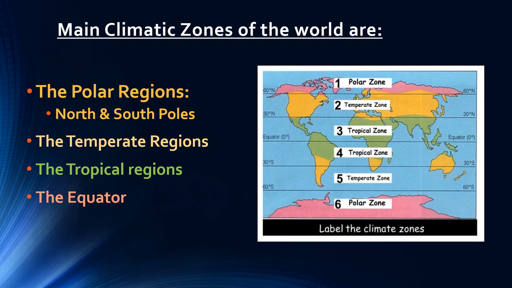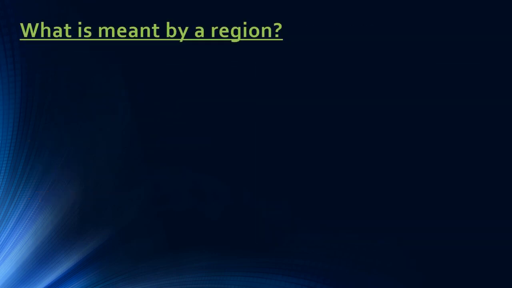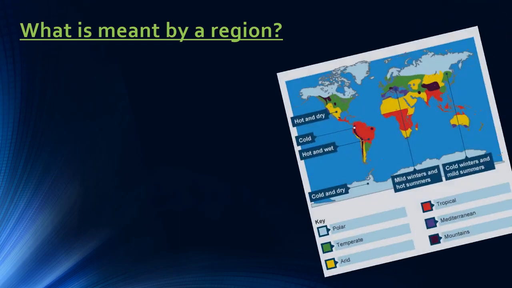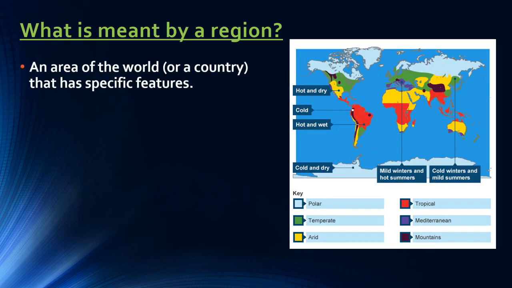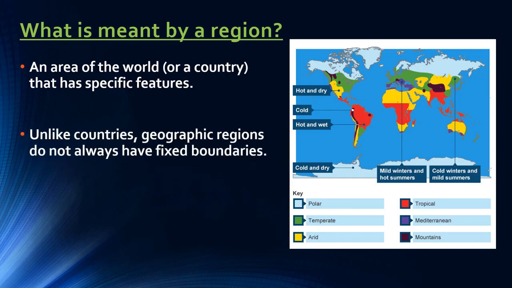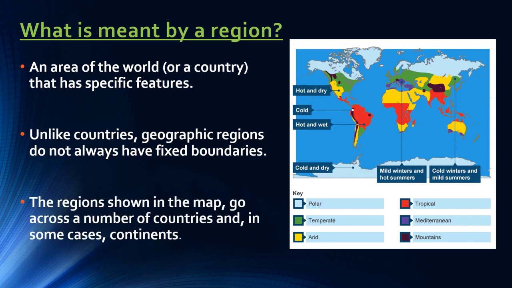Students, here we use and find the word region. So here a question arises: what is meant by a region? Well, it is important to understand that a region is an area of the world, or of a country, that has specific or special features. Unlike countries, geographic regions do not always have fixed boundaries. These are not limited to the boundaries of countries. The regions shown in the map go across a number of countries and, in some cases, continents.